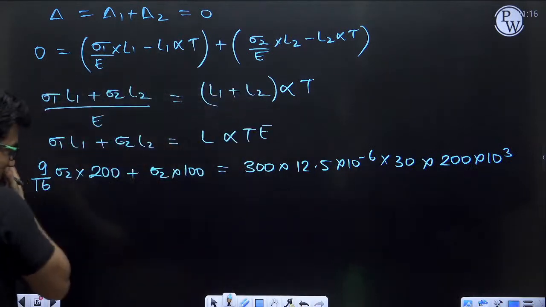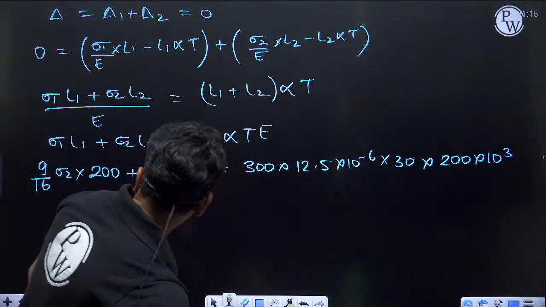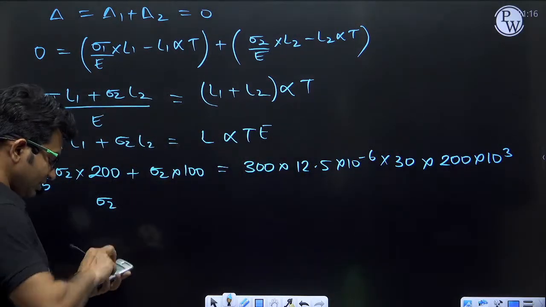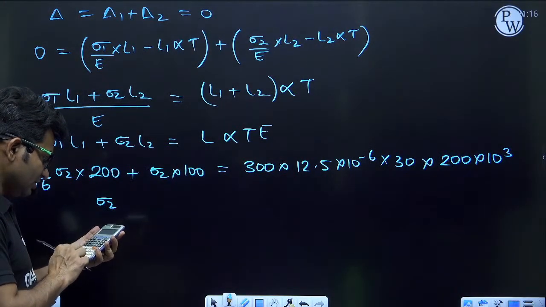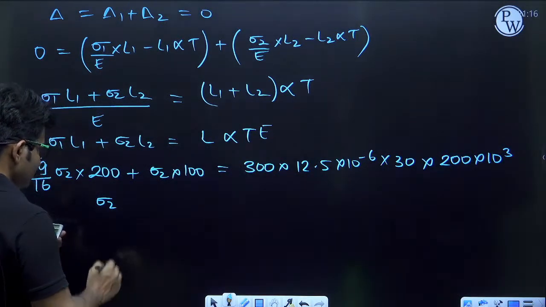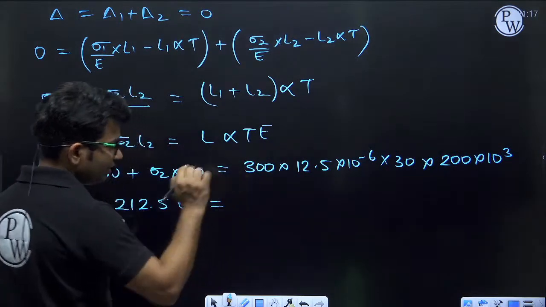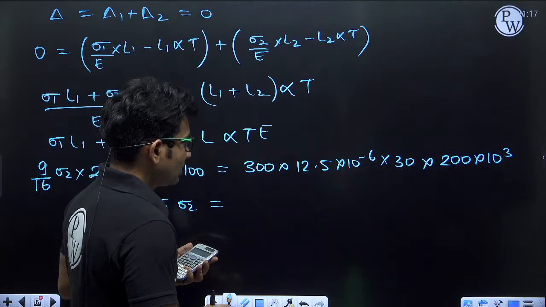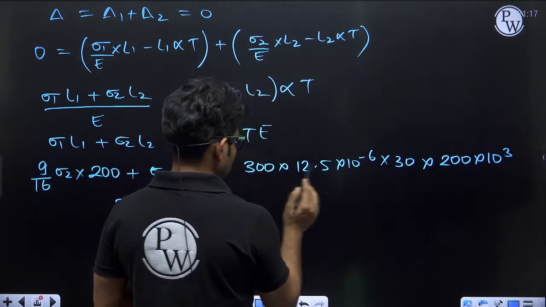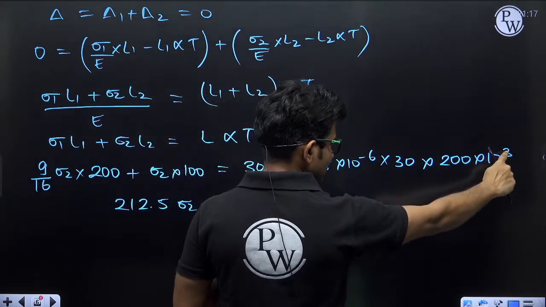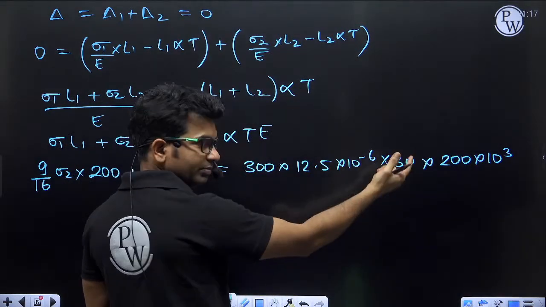Now if I solve this, I will be getting 9 by 16 into 200 plus 100, I am getting 212.5. So 212.5 sigma 2 will be equal to, let us calculate this. So how many zeros are there? 2 zeros, 3 zeros, 3, 4, 5, 6, 7, 8. 8 zeros are here, and the 10 to the power minus 6 zeros are gone.